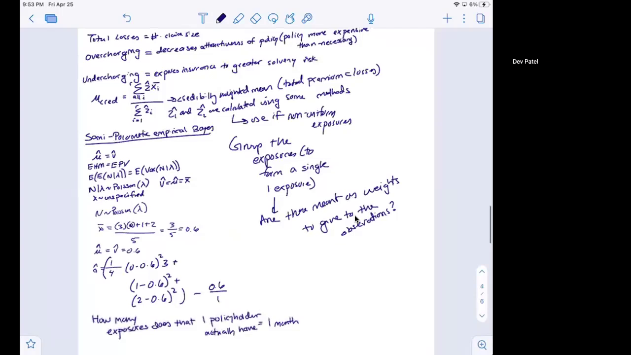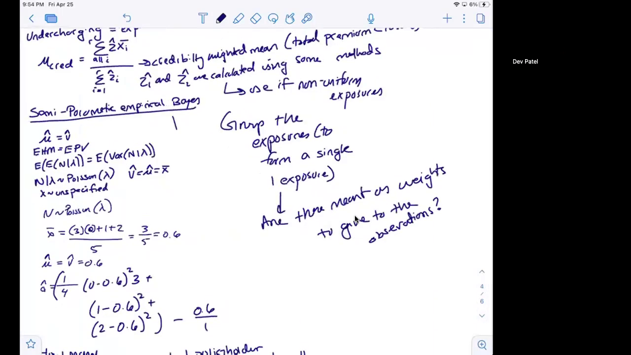And then we also have semi-parametric empirical Bayes, which is the idea that we have some theoretical distribution and we have some empirical observation. How can we combine these two to get to a better approximation of what the predictive mean could be? For Poisson, one of the properties is that the mean equals variance. So we know mu hat is going to equal v hat. The expected hypothetical mean is going to equal the expected process variance.